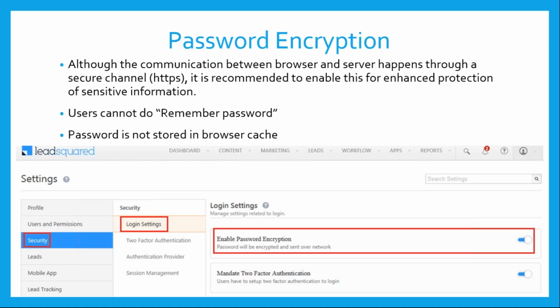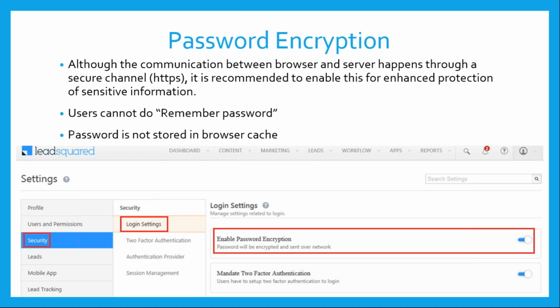Moving on is password encryption. All the communication between the browser and the server happens through a secure channel on LeadSquared through HTTPS, which is all encrypted and prevents any unauthorized access or man-in-the-middle attacks. But still, the password is a very sensitive field, and it has to be protected with some more controls in place, which will help in securing the organization and its sensitive information, right? Because a password is a really important thing, people can misuse it, and if it's leaked, you can get the authentication of the user.